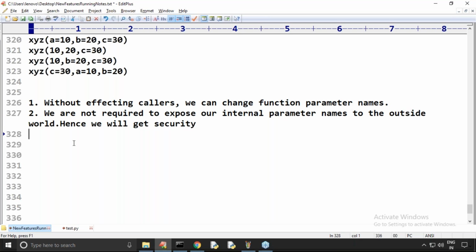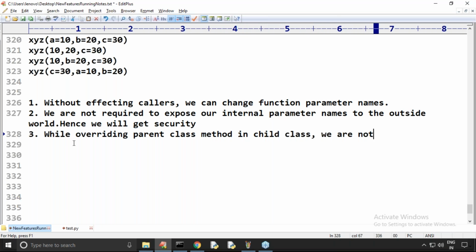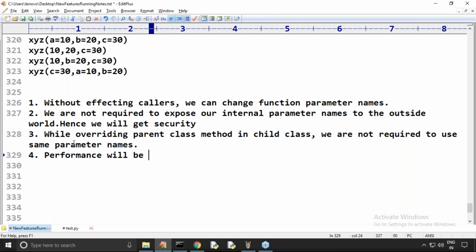Next, the third one is while overriding a parent class method in a child class, we are not required to use the same parameter names. Next, performance will be improved. Hey, respond. Performance will be improved.